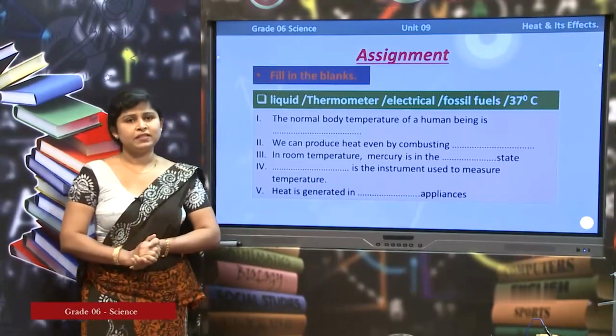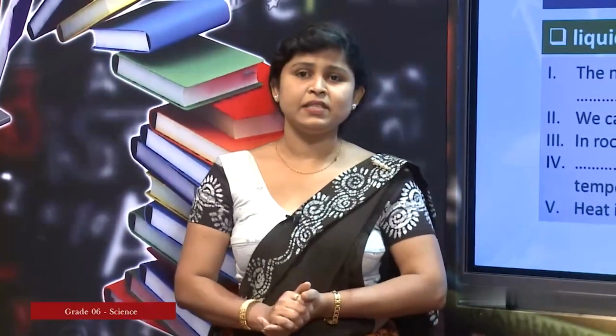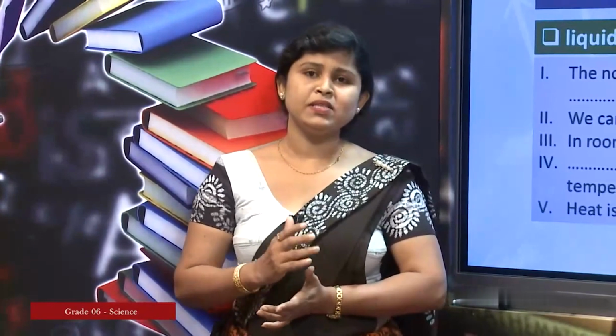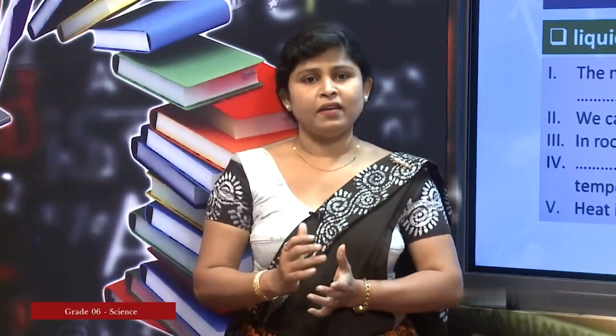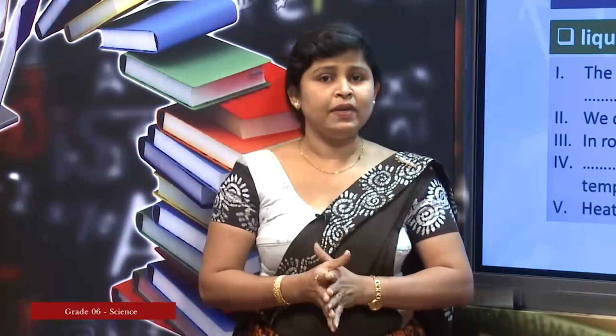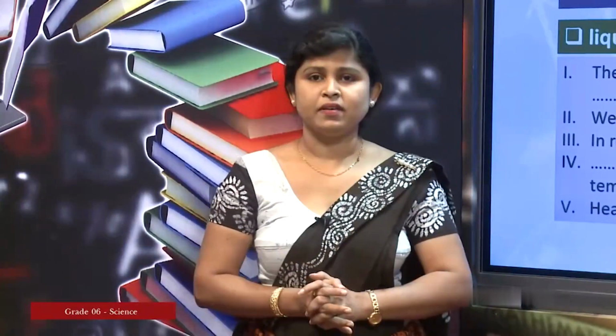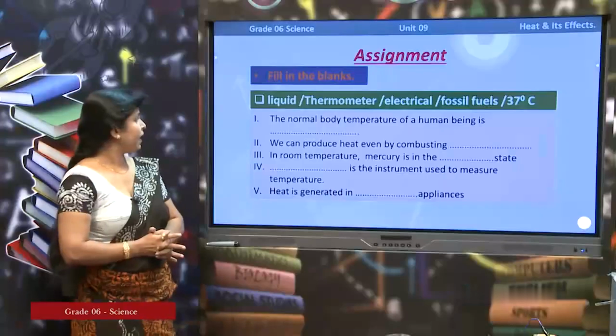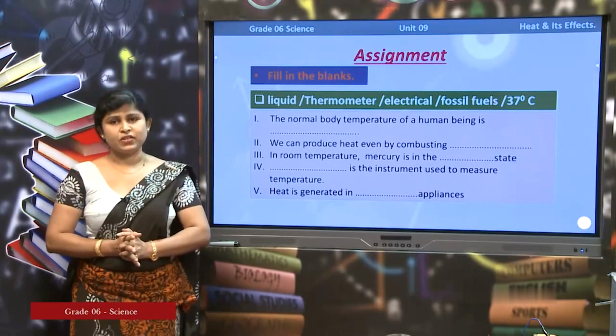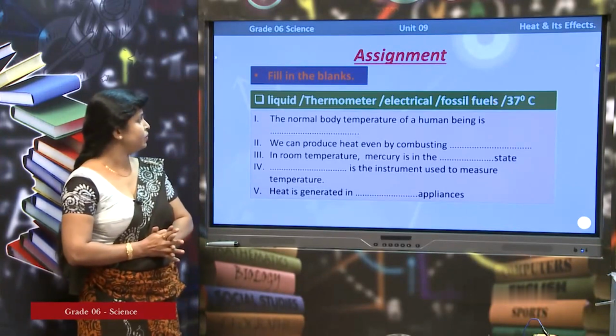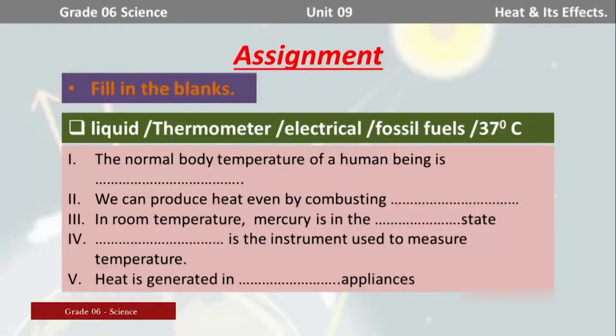Now, I want to check whether you learned what I taught you, right. I discussed the heat and I explained that heat is a type of energy, what the methods of producing heat are, the instances where we obtain heat, and the instruments where we obtain heat. Then I have given you simple questions to complete, fill in the blanks. Here I have given you the answers: liquid, thermometer, electrical, fossil fuels and 37 degrees Celsius.